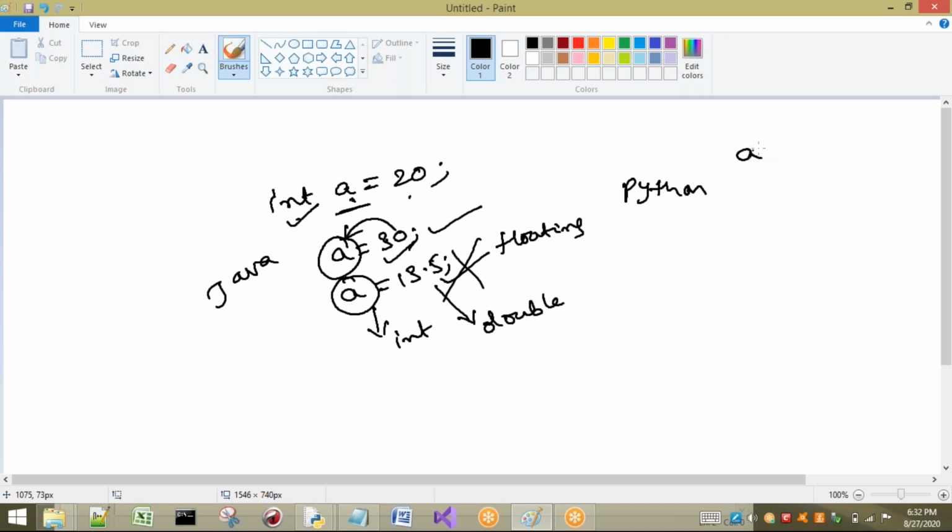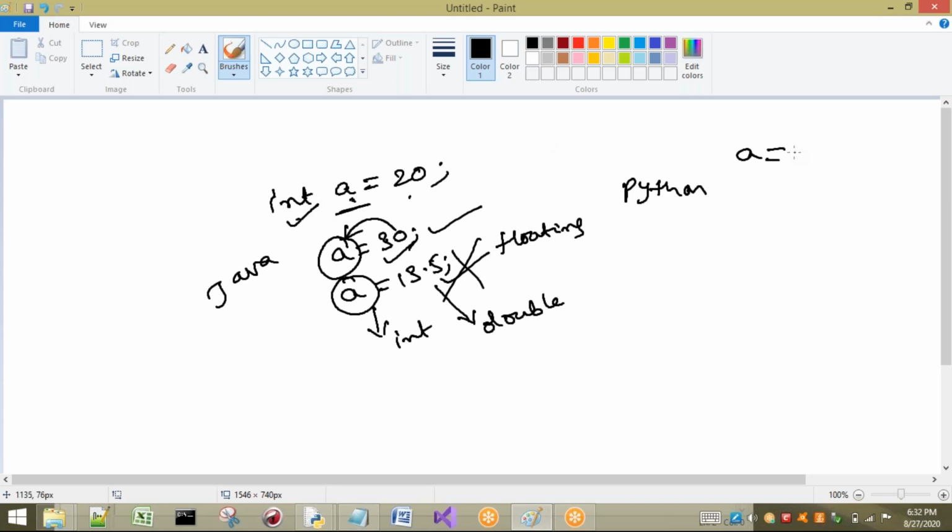here there is no concept of data types explicitly, but internally it will take a data type. Here explicitly we are not going to specify. So now tell me, what is A's type? I don't know. Until execution time, I don't know which type A is. But if I consider A in Java, before execution, I can say that A is int type. At compile time, it will decide A as int type.